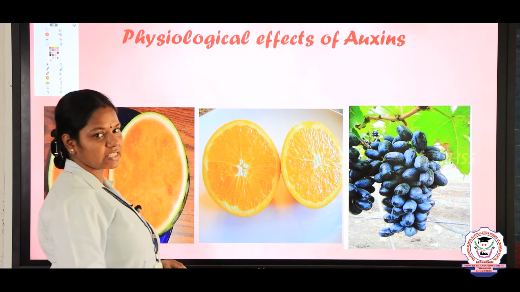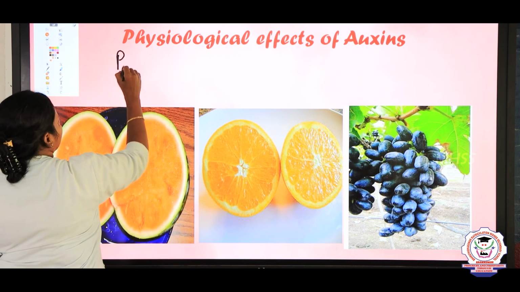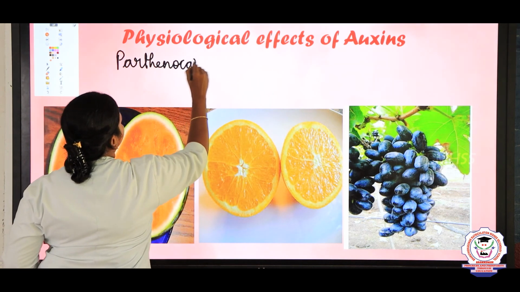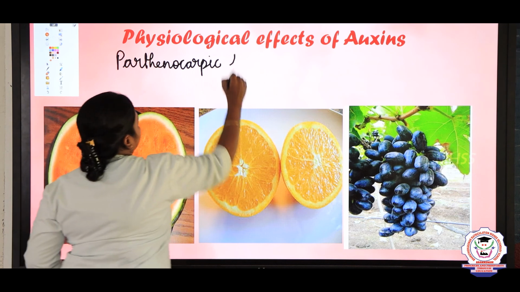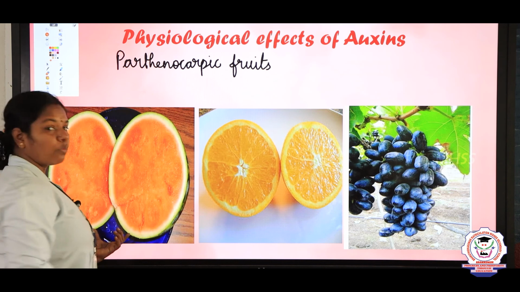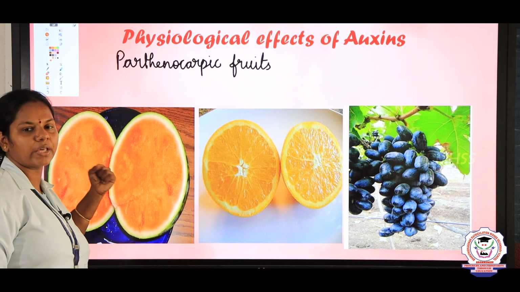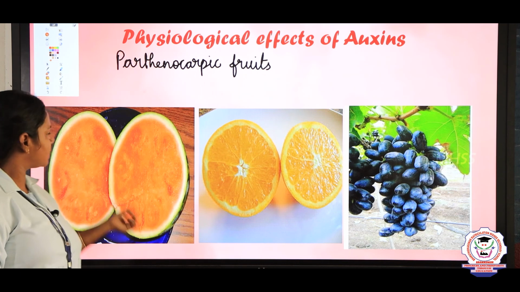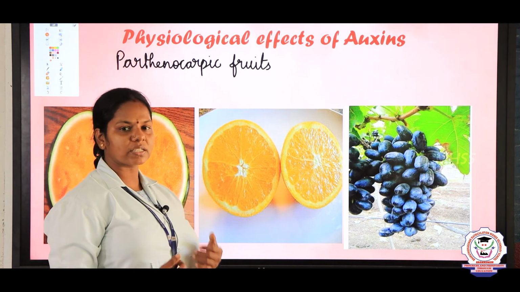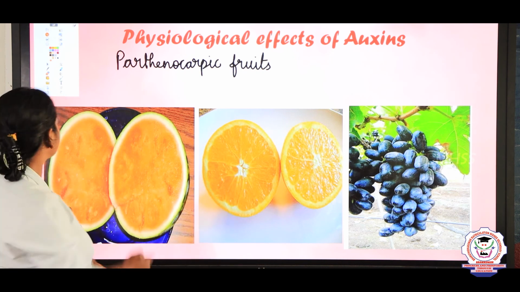Another important physiological effect of auxin is that it is responsible for producing parthenocarpic fruits. What do I mean by parthenocarpic, children? Parthenocarpic means without seeds. The examples for parthenocarpic fruits are watermelon. Nowadays watermelons are available without seeds, right? That is due to the activity of auxins. So watermelon, lime and seedless grapes. Auxin is responsible for producing parthenocarpic fruits, that is, seedless fruits.